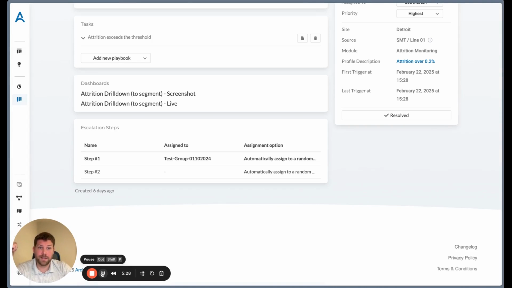I've gotten the line back running. And it's all thanks to the fact that Shahar across the globe in an entirely different site was able to log his expertise into the system. Arch's AI system was then able to gather that information, repurpose it, reassemble all of the data, and show it back to me, a more junior engineer on the other side of the globe in Detroit, facing the same issue. The system was able to adapt it, incorporate it into the next steps, and transfer that tacit knowledge from one shop floor expert to one shop floor junior engineer to allow for lines across the globe to keep running as efficiently as possible.